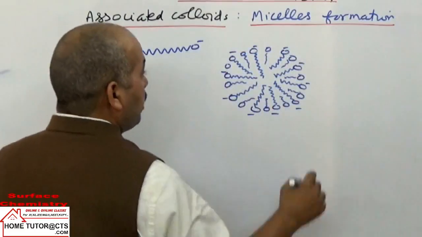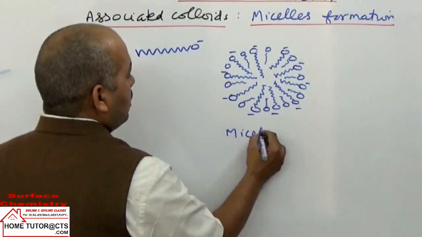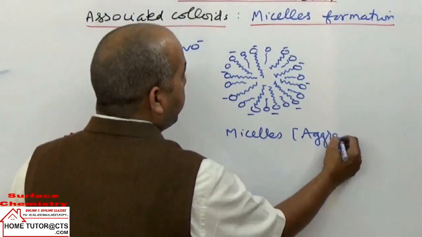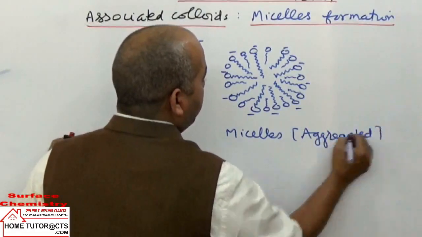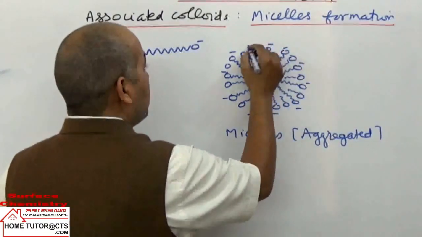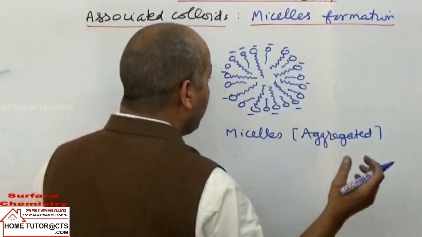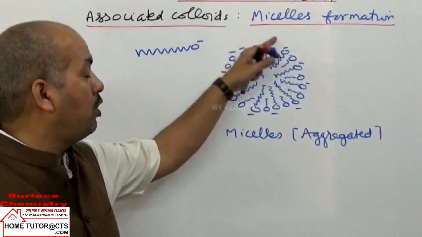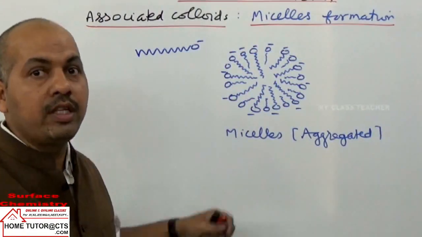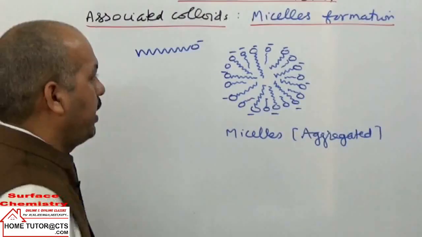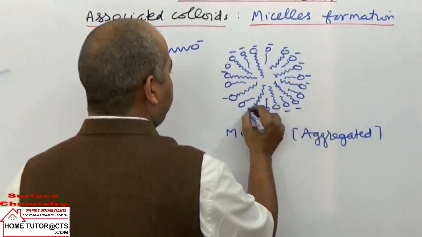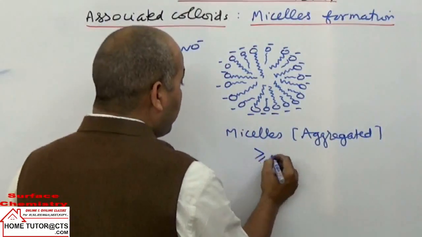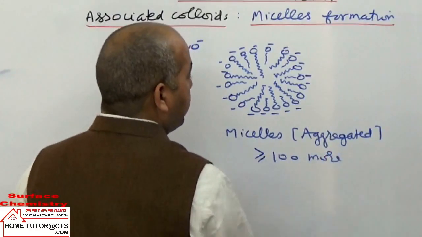So they form a spherical arrangement with ion aggregation, in which the hydrophobic tails are pointing towards the center because they develop van der Waals attractive forces, and the hydrophilic heads are on the surface interacting with the medium particles. Each micelle consists of approximately 100 or more carboxylate ions.